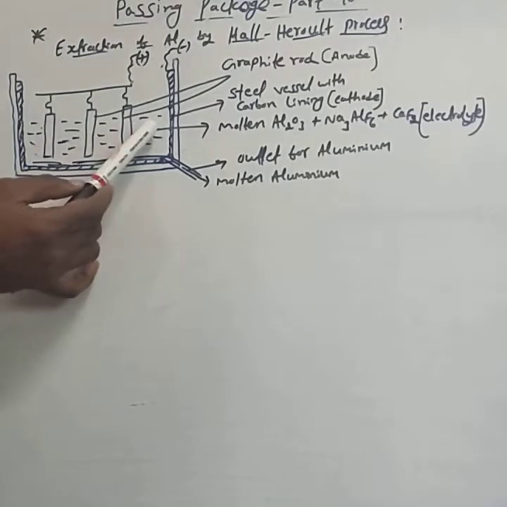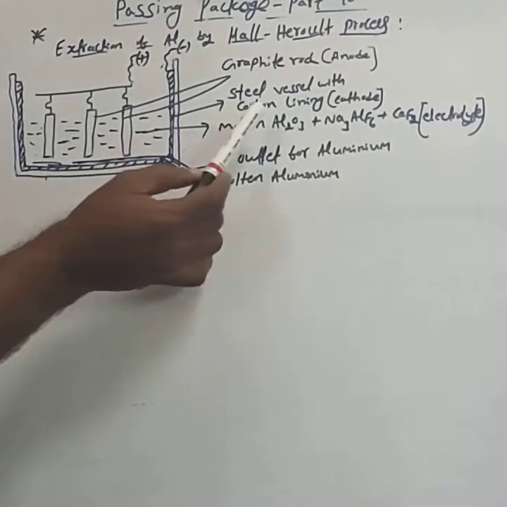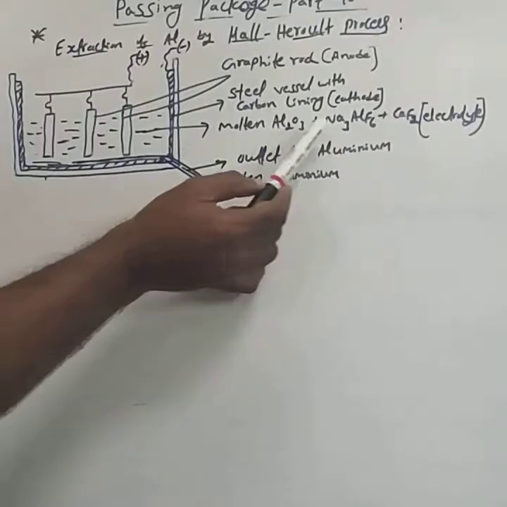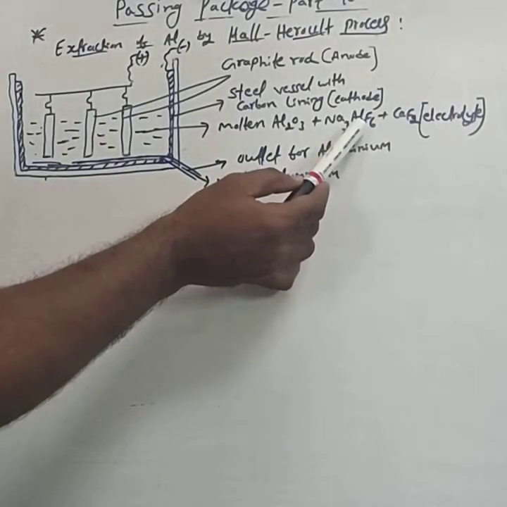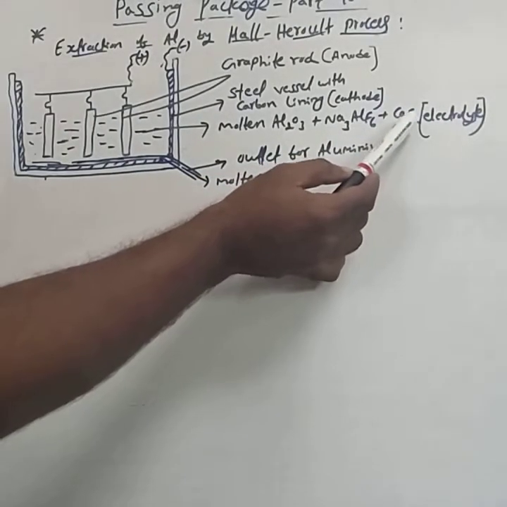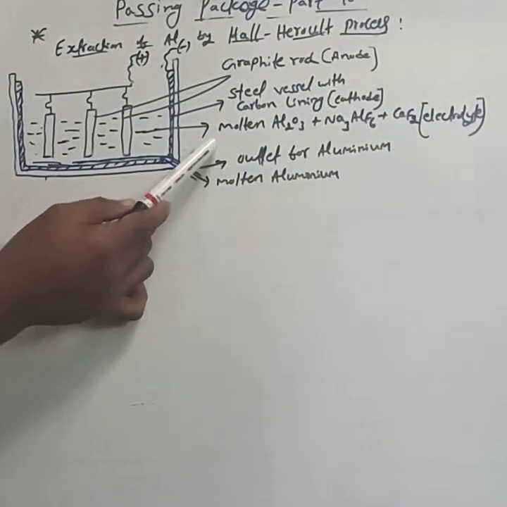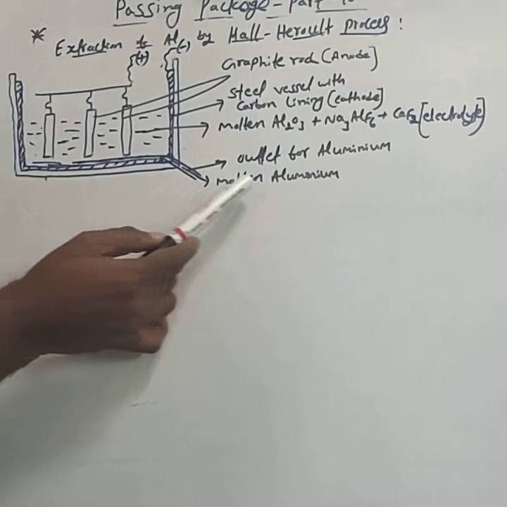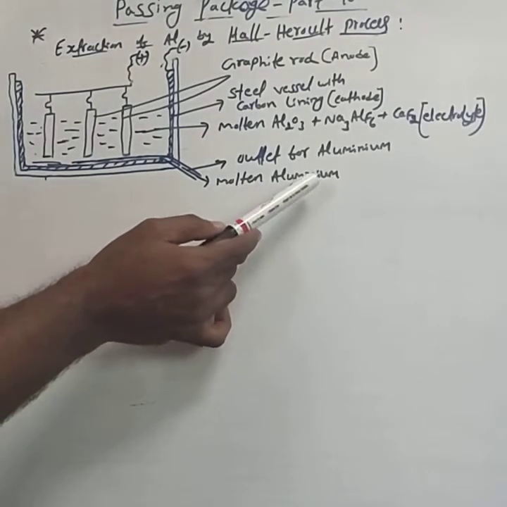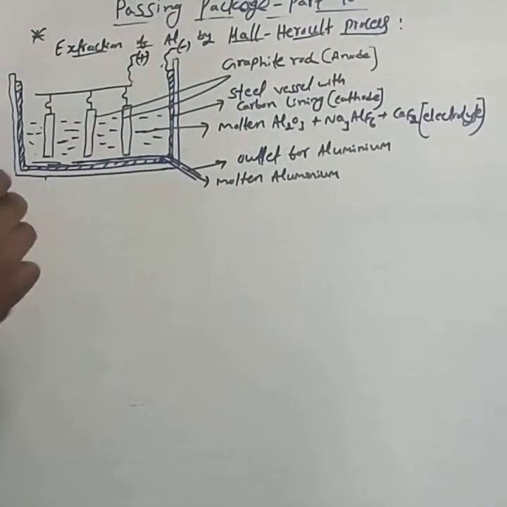Then this is the electrolyte, a mixture of molten alumina, cryolite Na3AlF6 and fluorspar CaF2. Then this is the outlet for the molten aluminium. This is the diagram for the Hall-Héroult process.